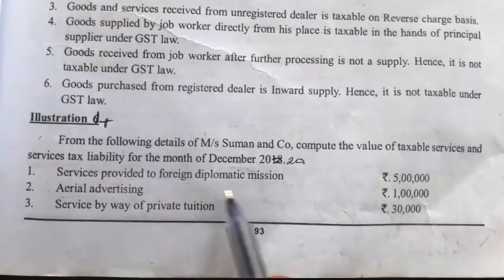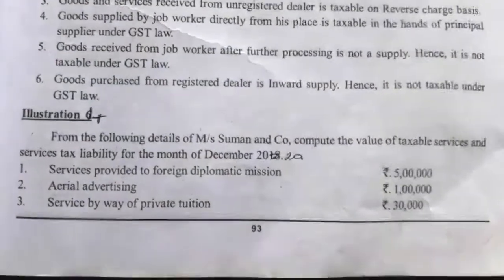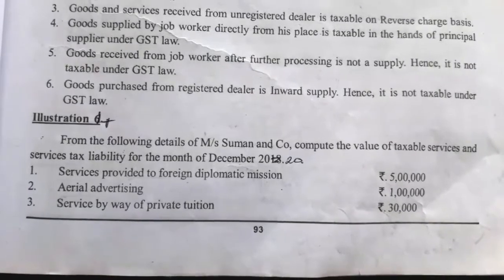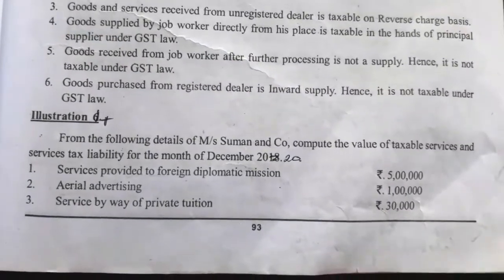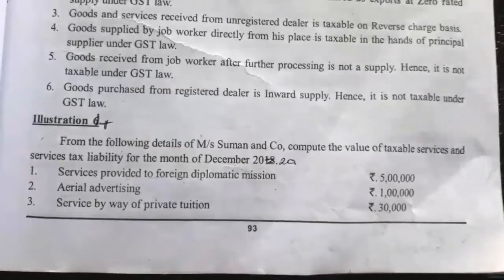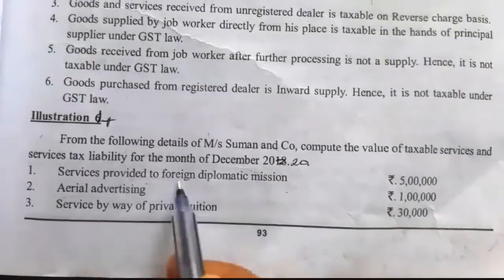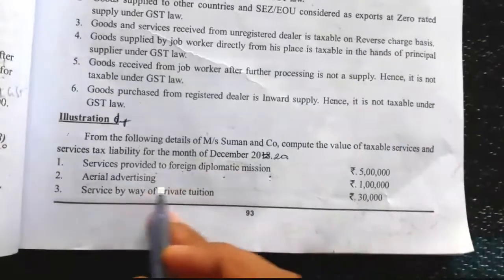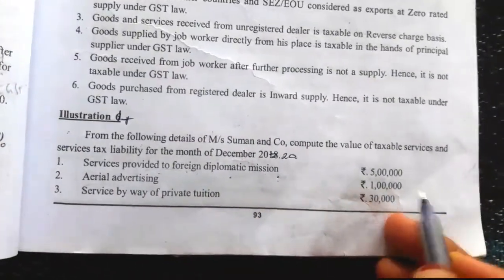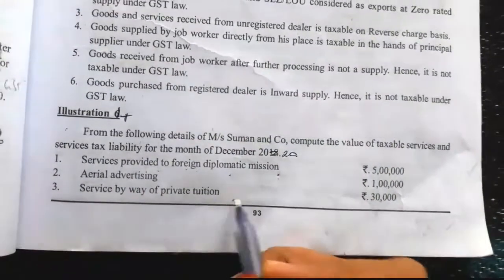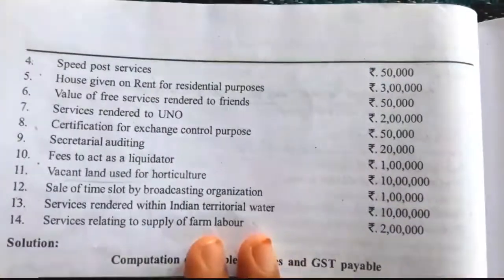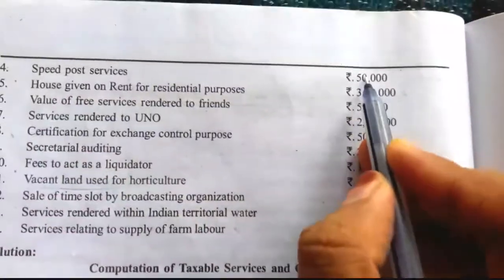Service provided to foreign diplomatic mission. Service provided by government or service provided by foreign diplomatic mission are exempt services. Service provided to foreign diplomatic mission is taxable. Next, aerial advertising is taxable service. Services by way of private tuition also taxable. Then speed post services rupees 50,000 is a taxable service.